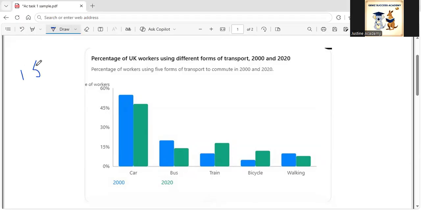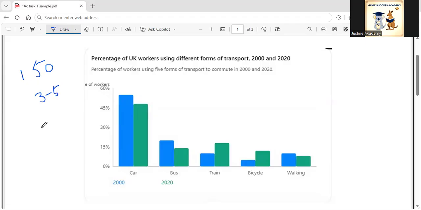In this video, we are going to look at this example of a bar chart. In order to be able to write at least 150 words, you have to think in a way that you need to observe some patterns in the graph that you can then write about. Maybe 3 or 5 patterns that you can see in that graph.